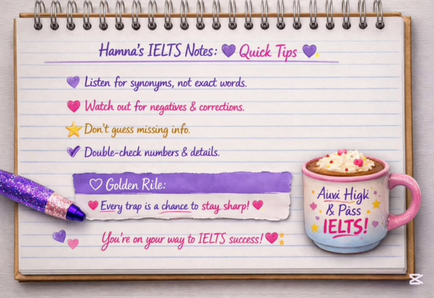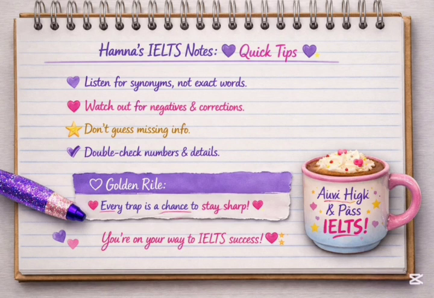And the third trap is don't guess missing information. If the information is missing, the answer is not given, not false. For example, if they say the classes will last for a month, and the question is the classes are not conducted on Mondays. No, the audio has only mentioned the duration, that the course lasts for 6 months. It's only talking about the duration. It's not talking about whether the classes will be conducted on Mondays or not. So the answer is not given.